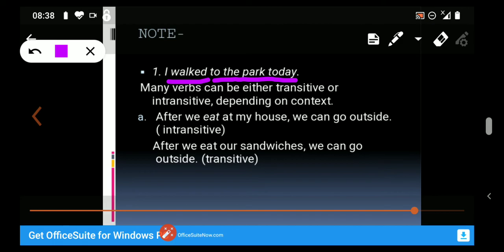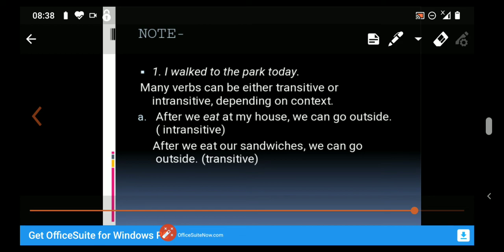Also note, many verbs can be either transitive or intransitive depending on context. Always remember, students, many verbs can be either transitive or intransitive depending on the context according to their use. See the example. Read it. After we eat at my house, we can go outside.